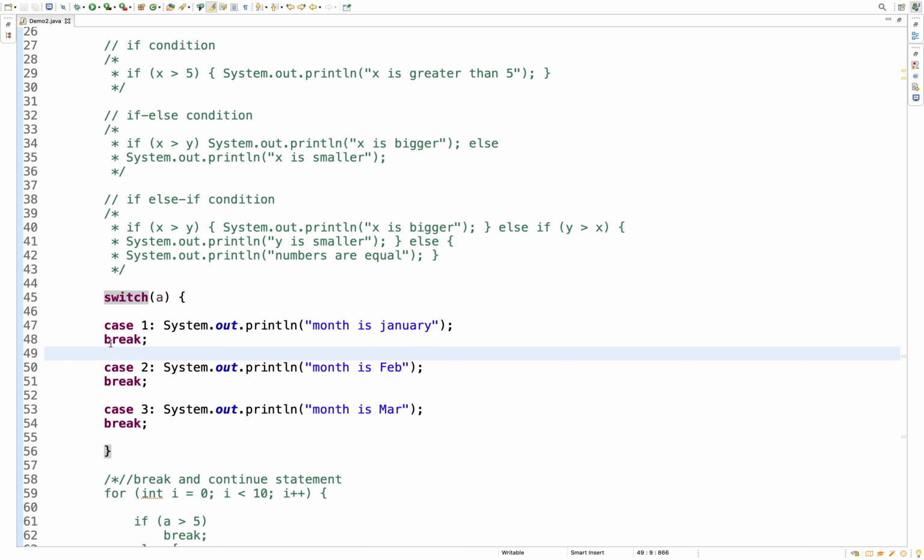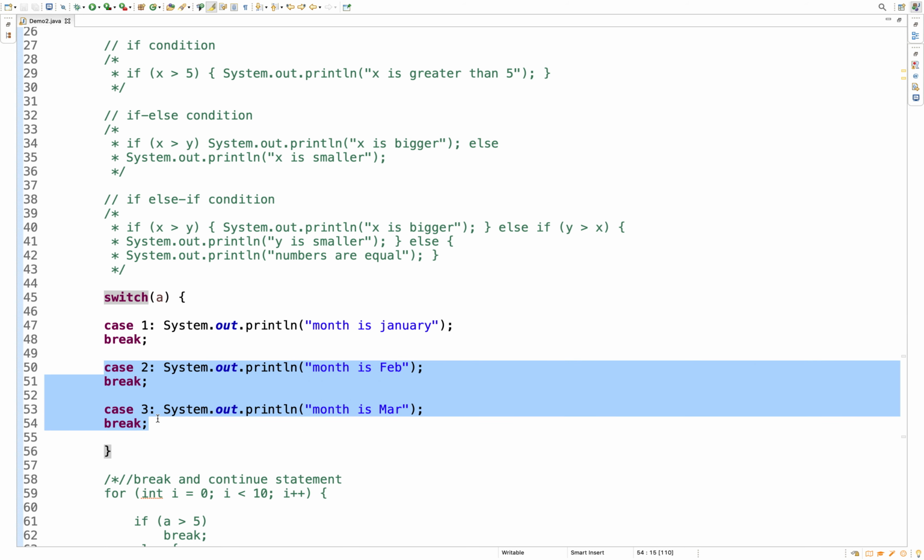If we are using a break statement, then the code below it will not be executed, and the flow will get terminated from the block. It will go to the next line. So this block of code will get executed. That is the use of the break statement inside the switch block.